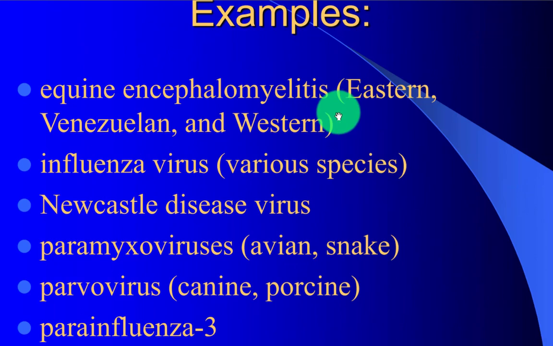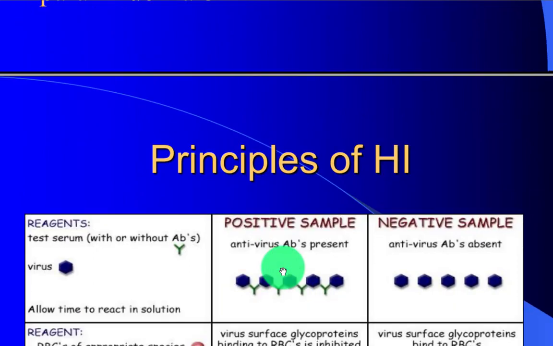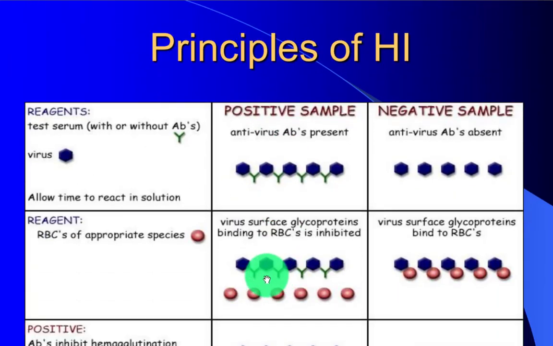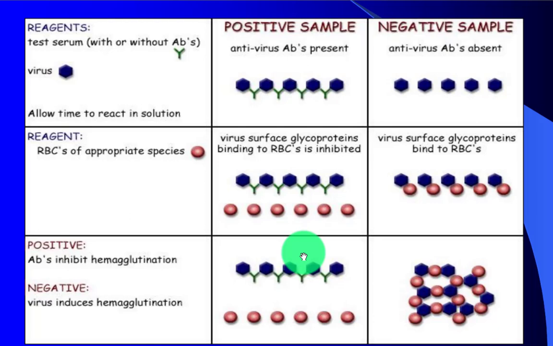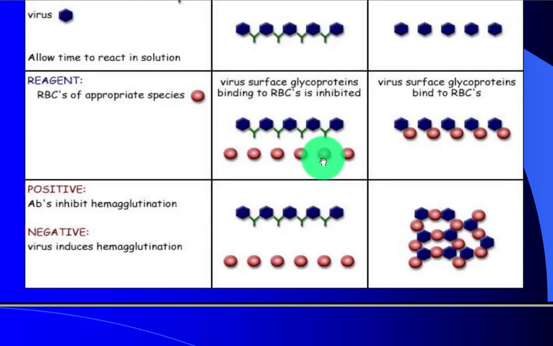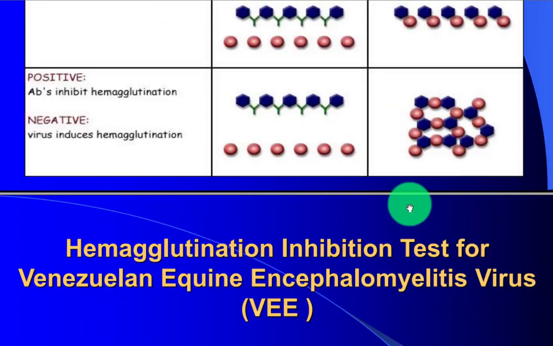Examples: equine encephalomyelitis, influenza virus, Newcastle disease virus, paramyxovirus, parvovirus (canine, porcine), and parainfluenza 3. Principle of HI: this is the positive and negative results. We test serum with or without antibodies, with RBCs of the appropriate species and virus surface glycoproteins. This is the positive result and this is the negative result.